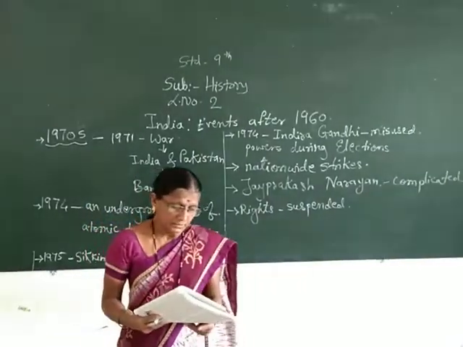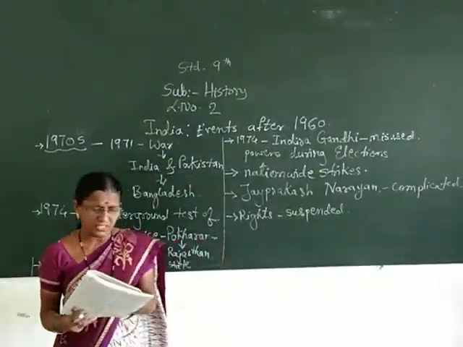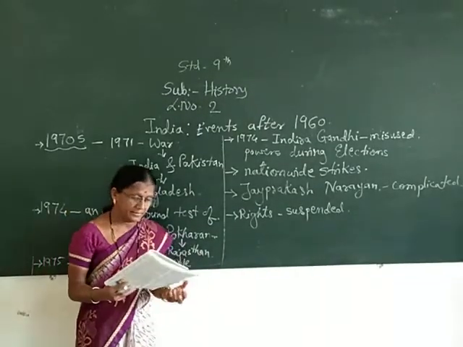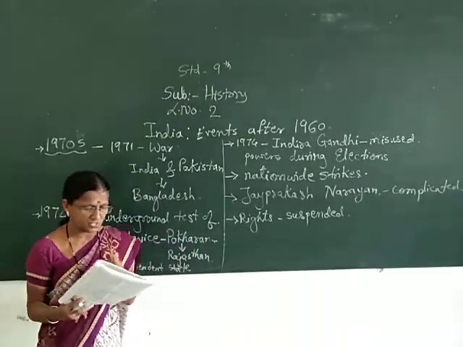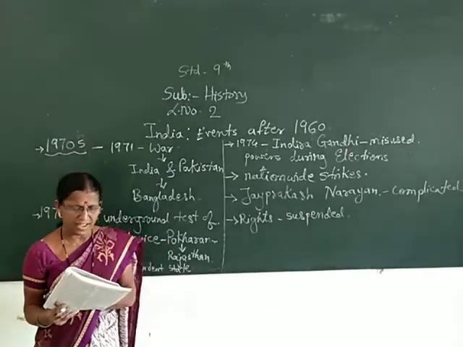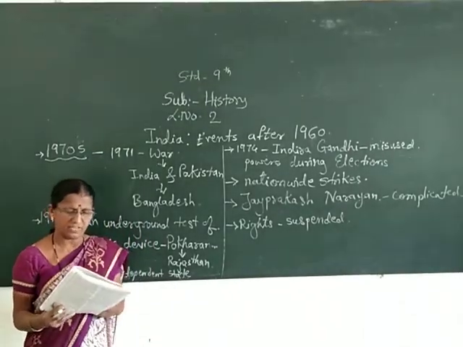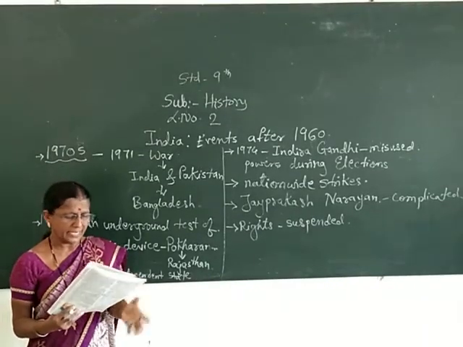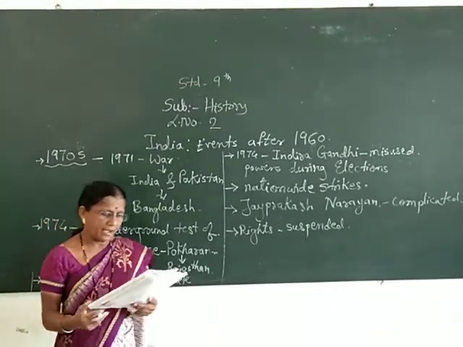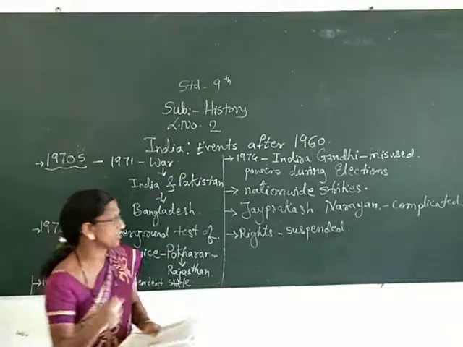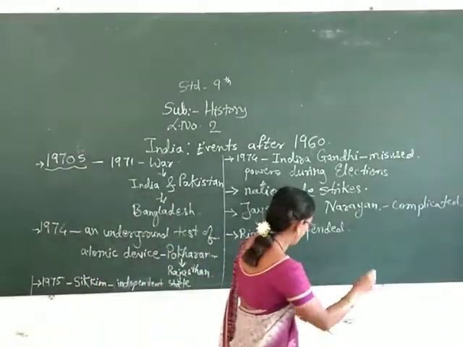Then, due to the emergency, the Indian administration became disciplined, but human rights were restricted. The period of national emergency lasted from 1975 to 1977, and after that, general elections were conducted.